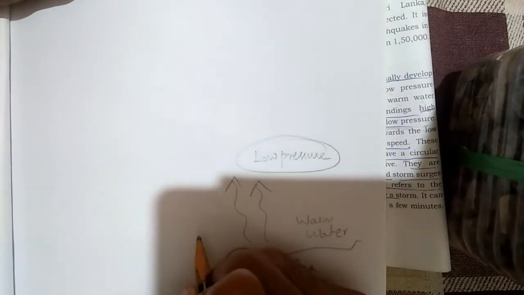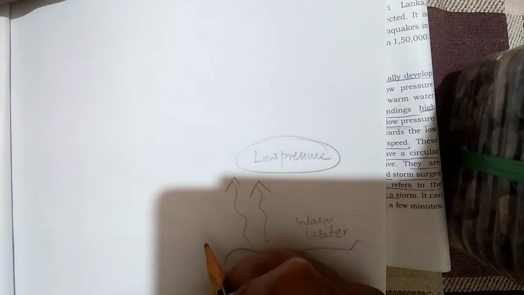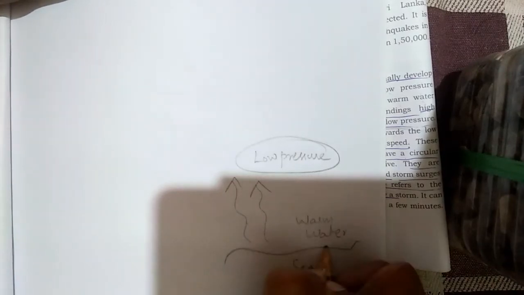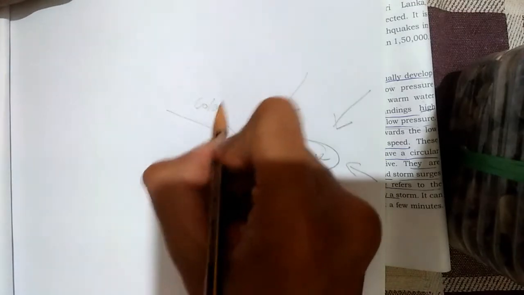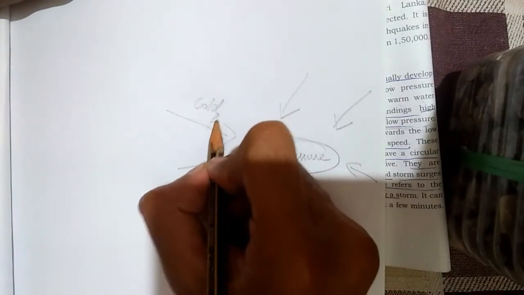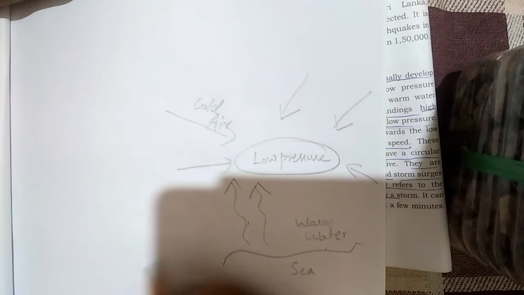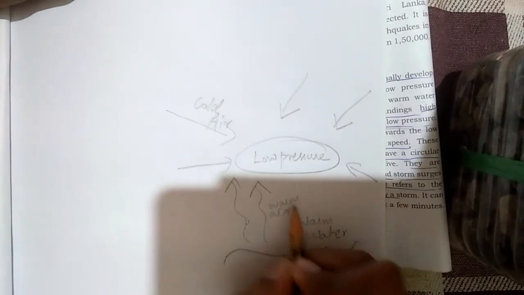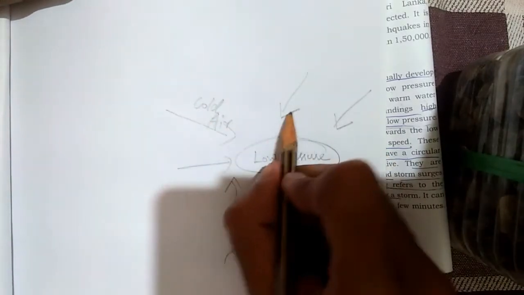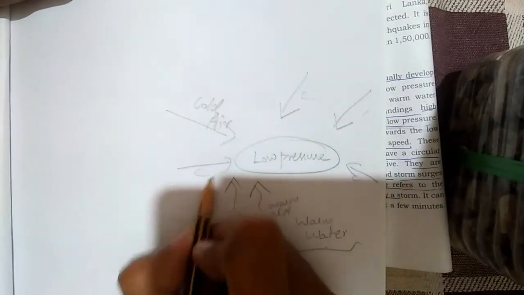So this low pressure is very important. When you boil water in a pan, you can see water evaporating. That's also warm water, it evaporates. And when water evaporates, what happens? It starts to pull in the cold air from the nearby areas. So warm water is rising, cold air is coming from all the sides to fill in the gap. So this is warm air or warm water which is rising, and it creates a low pressure, and the low pressure is pulling in all the cold air from all directions.